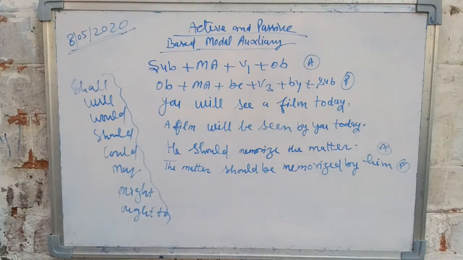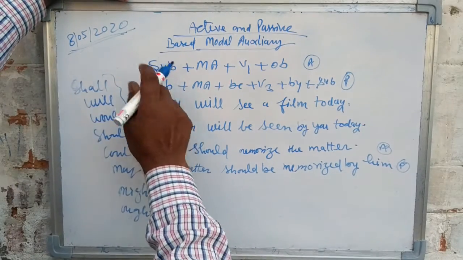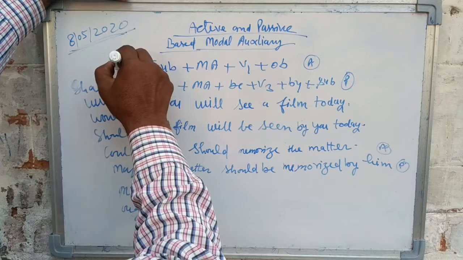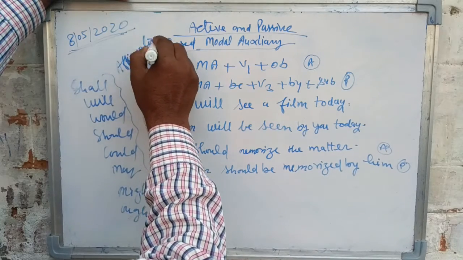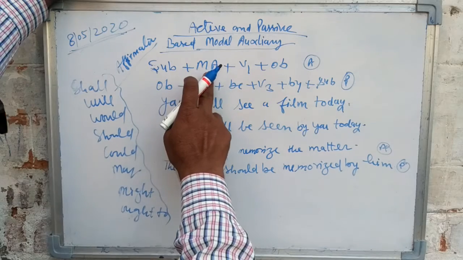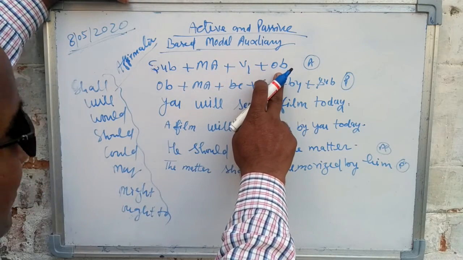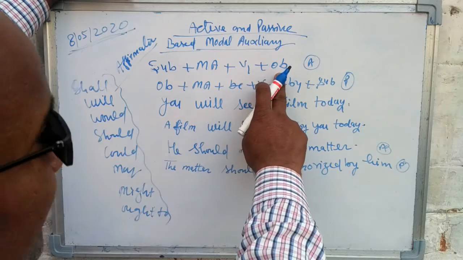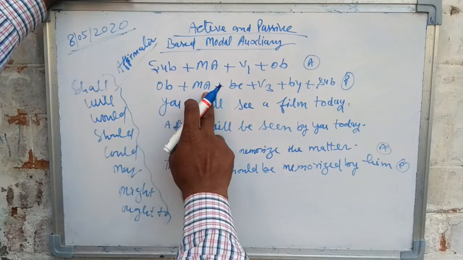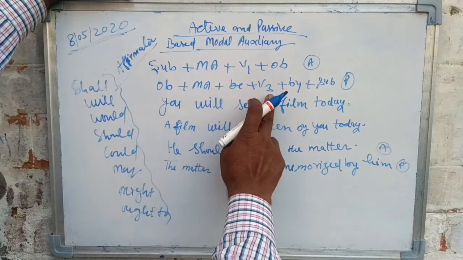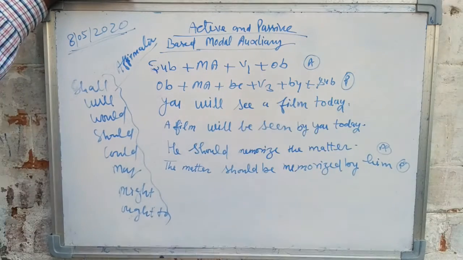You see, I have written: subject in an affirmative sentence. In an affirmative sentence, it is subject, modal auxiliary, first form of verb, object. When it is changed into passive, it becomes object plus modal auxiliary plus be plus third form of verb plus by plus subject.